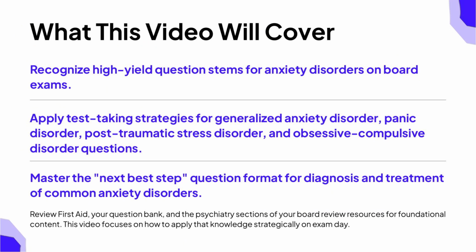Here is what we are going to cover today. First, we will learn how to recognize high-yield question stems for anxiety disorders on board exams. Second, we will apply specific strategies for questions about generalized anxiety disorder, panic disorder, post-traumatic stress disorder, and obsessive-compulsive disorder. And third, we will master the next best step question format for diagnosing and treating common anxiety disorders. This video assumes you have some baseline knowledge from your review resources. We are here to sharpen your test-taking approach.